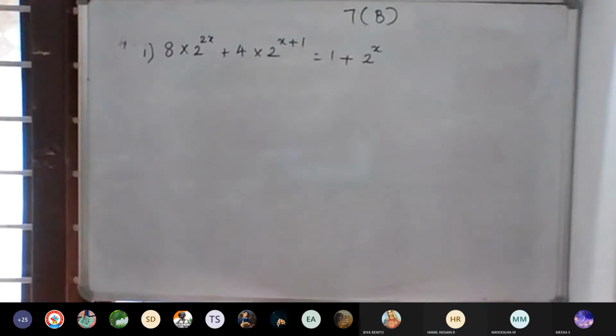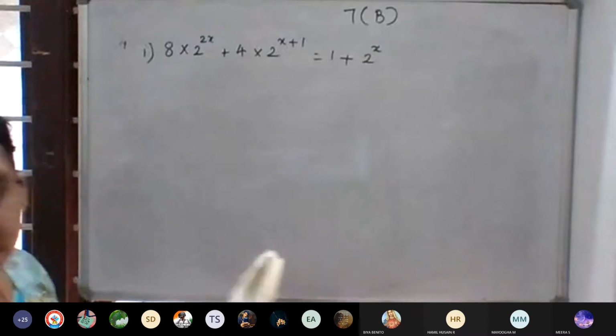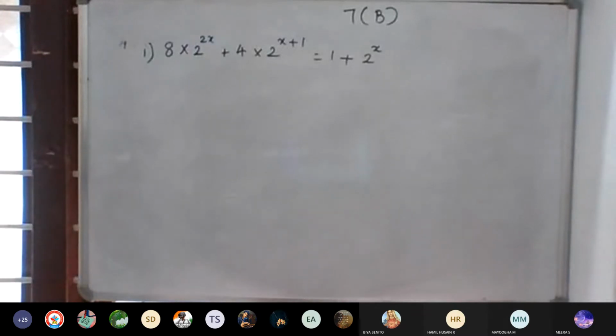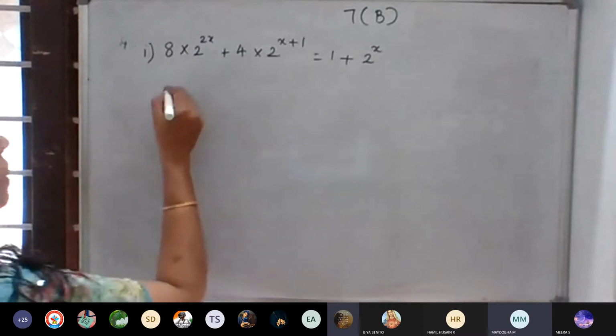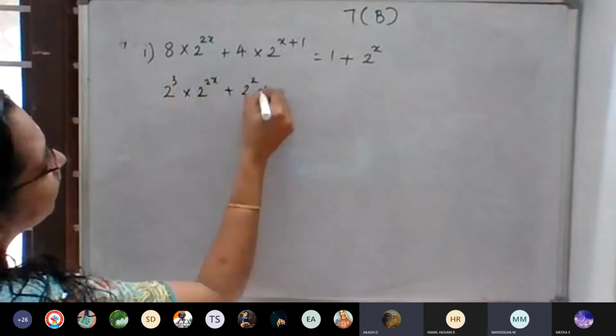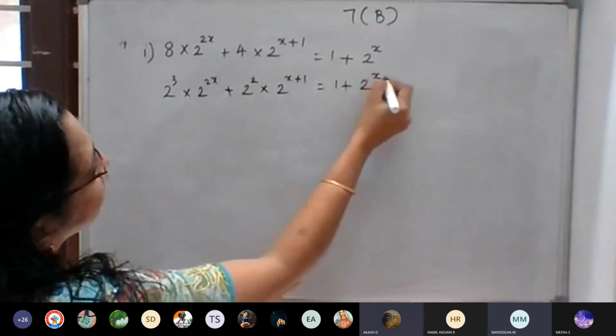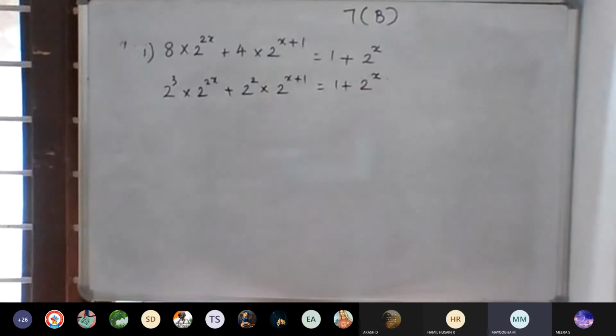8 into 2 raised to 2x plus 4 into 2 raised to x plus 1 is equal to 1 plus 2 raised to x. So can we do this? 2 cube into 2 raised to 2x plus 2 square raised to x plus 1 into 2 raised to x plus 1 is equal to 1 plus 2 raised to x. Then a raised to m into a raised to n is a raised to m plus n. Okay, you are writing that.